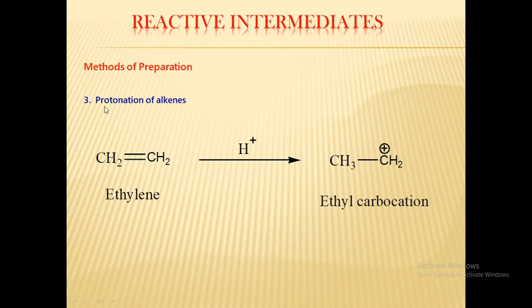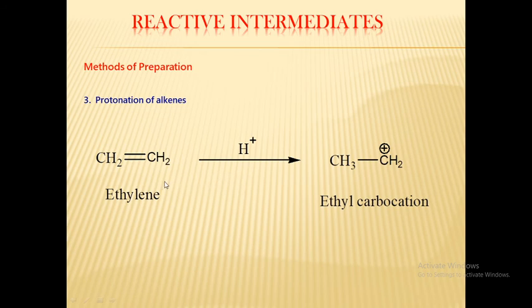Here again we have to do the protonation of alkenes. Earlier I told you what is meant by protonation: the addition of a proton to any compound is called protonation. Here, when the alkene, for example ethylene, is reacted with any acid, it produces our target compound, that is ethyl carbocation. This is your acid. Acid means what? It has the tendency to donate H plus ion. Examples are sulfuric acid, hydrochloric acid, nitric acid or acetic acid.